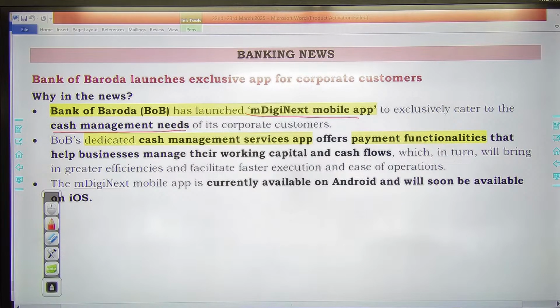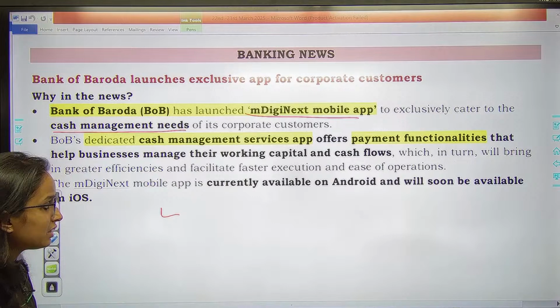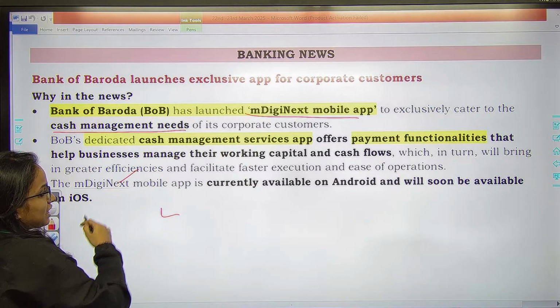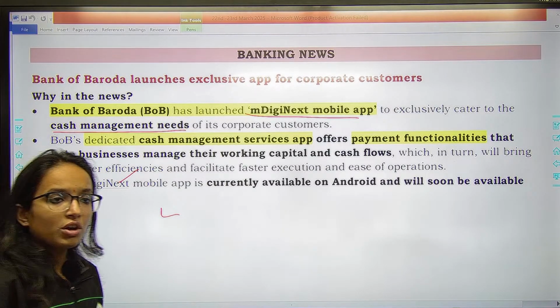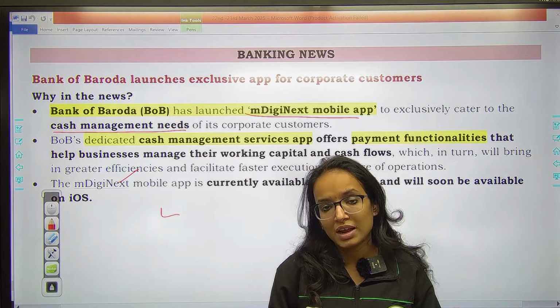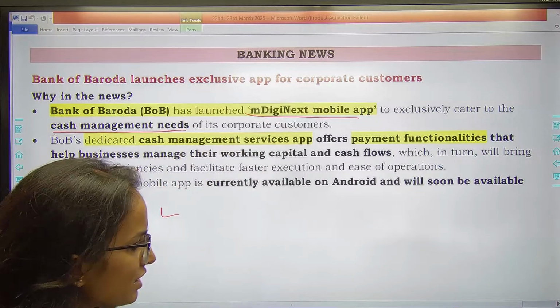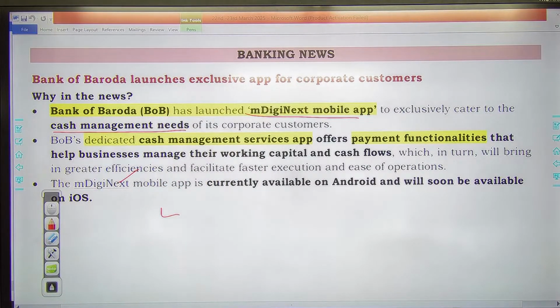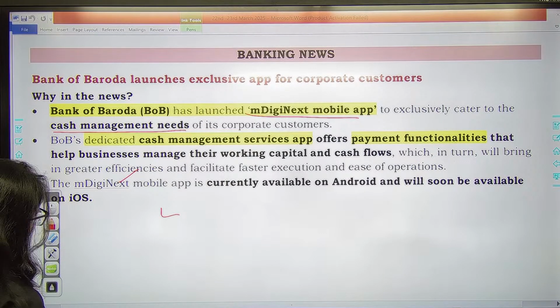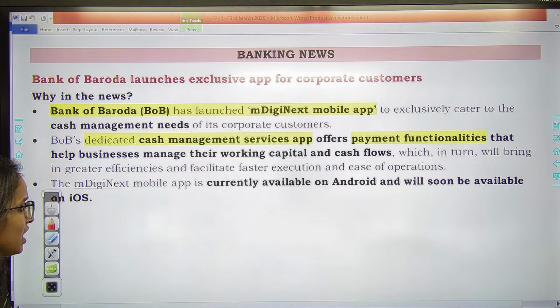So it is offering payment functionalities that help businesses manage their working capital and cash flows. In turn will bring in greater efficiencies and facilitate faster execution. तो क्या होता है, जो आपके corporate entities हैं, businesses हैं, they require liquid money, right, for their day-to-day transactions as working capital. So making it easy to get access to cash. This is about Bank of Baroda's mDigi Next mobile application. अभी Android पे है, but then sooner it would be available on the iOS.